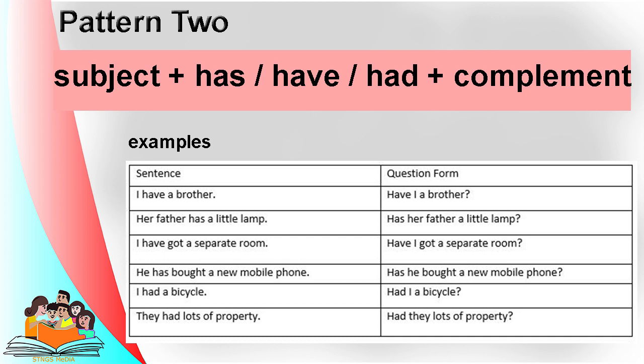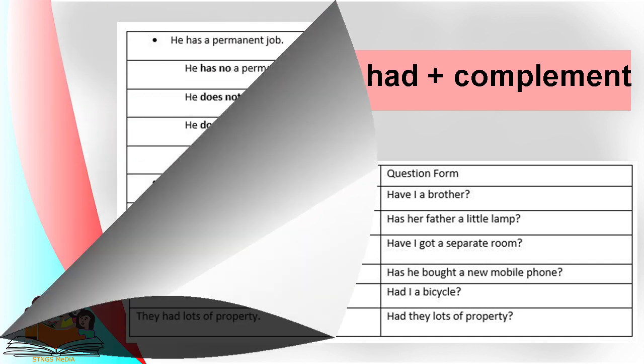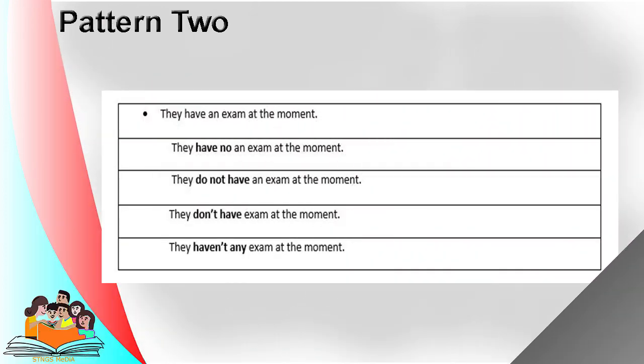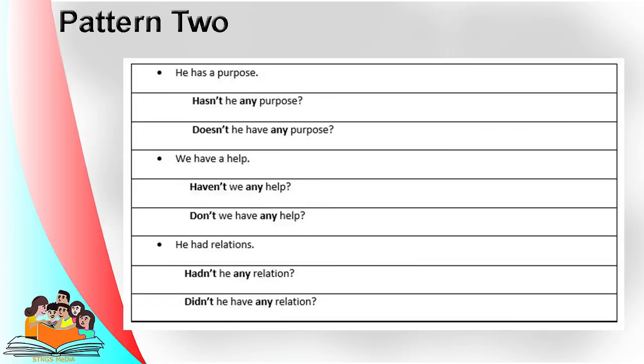Okay. The other thing is we can create negative form sentences and negative question form sentences as well. Let us look at some examples. When it turns to negative form sentences, we can use the verb has, have, had with the word no. Or, we can use does not, do not, did not with the verbs has, have, had respectively. Or, we can use the negative form of the verbs has, have, had with the word any as displayed in the example sentences. When these sentences turn to negative question form, the negative form of the has, have, had verb comes to the front.